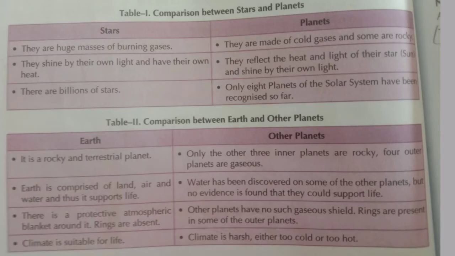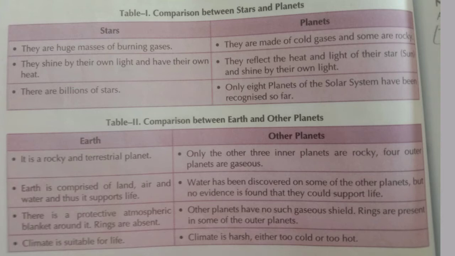Comparison between stars and planets. The stars. Stars are huge masses of burning gases. They shine by their own light and have their own heat. There are billions of stars. Planets. They are made of cold gases and some are rocky. They reflect the heat and light of their star and do not shine by their own light. Only 8 planets of the solar system have been recognized so far.